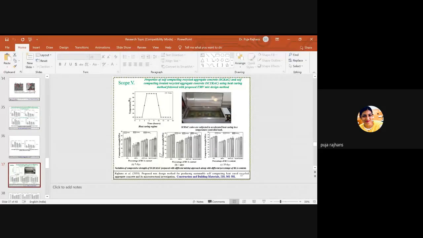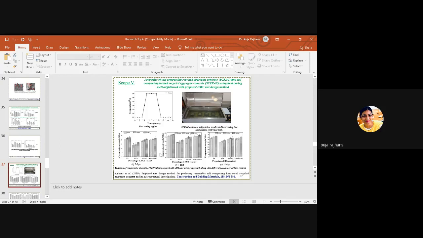So here we have checked the heat cured concrete. The properties are the same: the mixing approach is the same, TSMA SFC, the percentage of RCA is the same, the mix design is the same, and the plasticizer and mixture, so everything is the same. But here we have checked for the heat cured concrete. So what is the difference between the mechanical properties of heat cured concrete having recycled aggregate? Both the concretes, like normal concrete and recycled concrete,